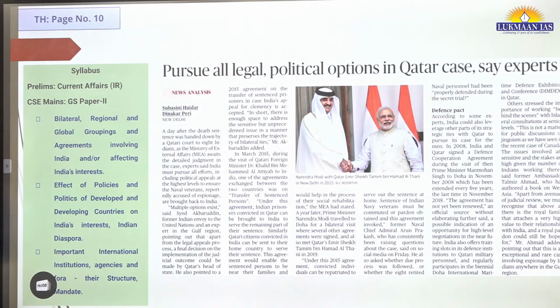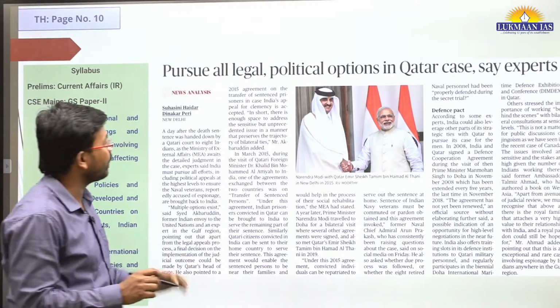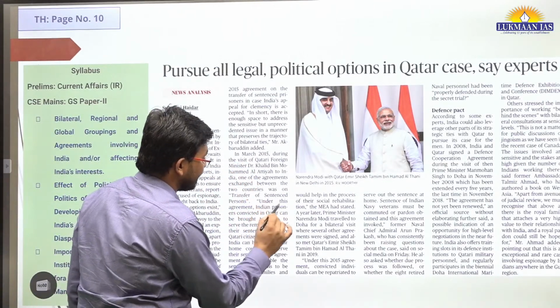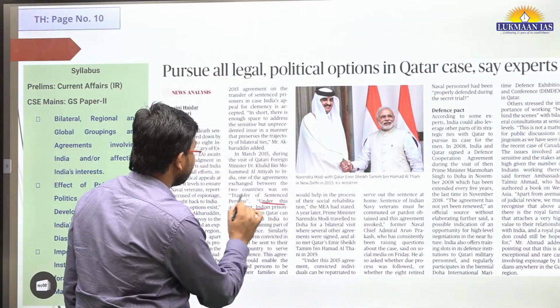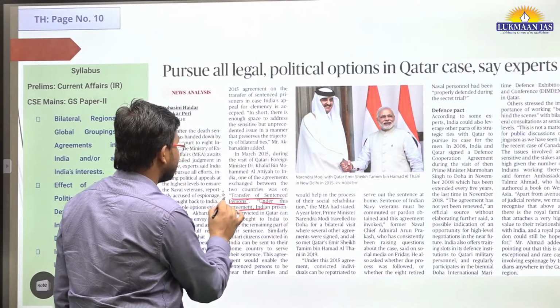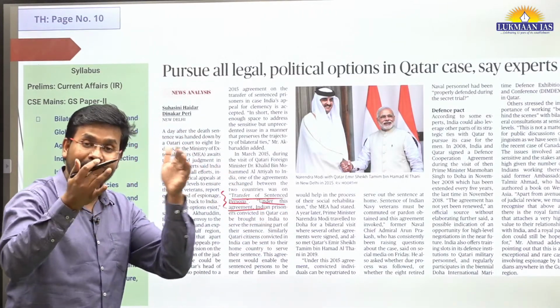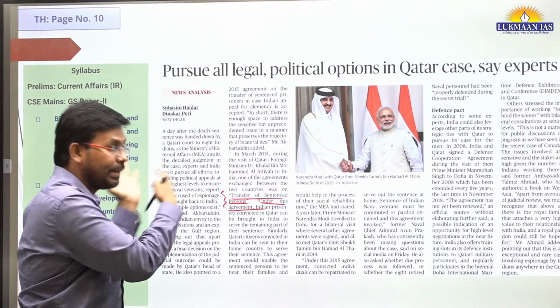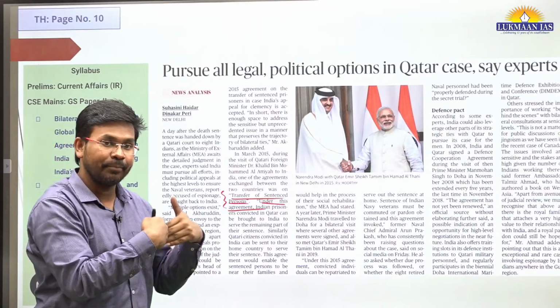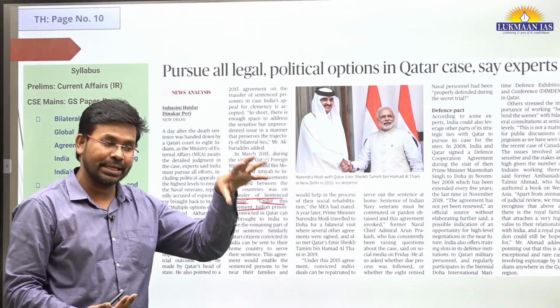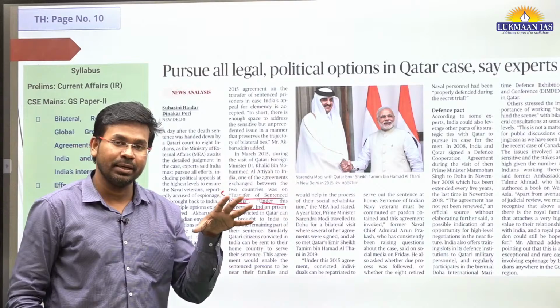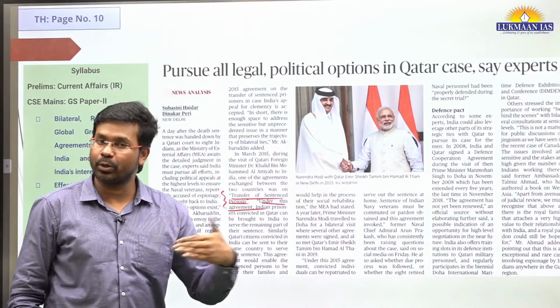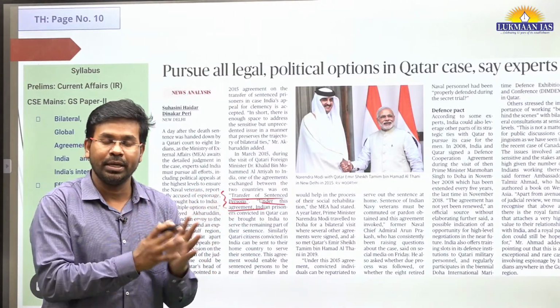According to that agreement, those people who are convicted of some offense, this is the transfer of sentenced persons. Indian citizens who are convicted of some offense in Qatar can be transferred to India, so that they can remain in Indian jails, stay nearby their relatives and family members, so that family members can also visit. It's a good initiative.